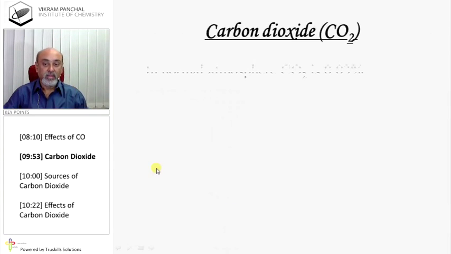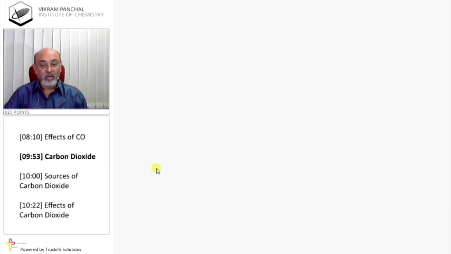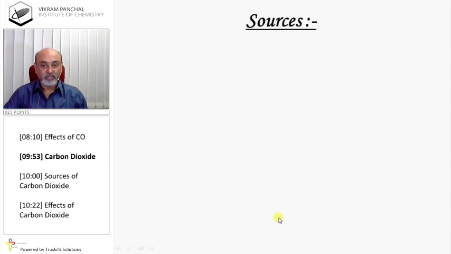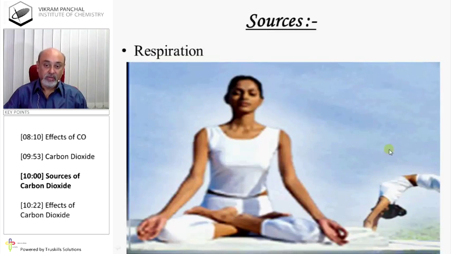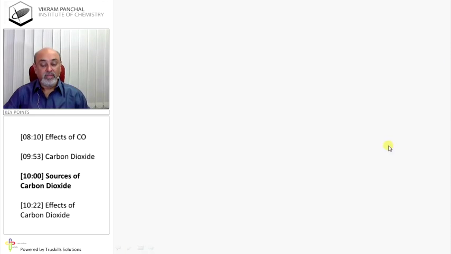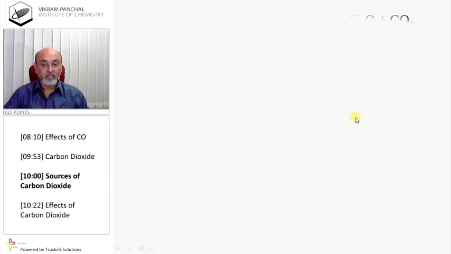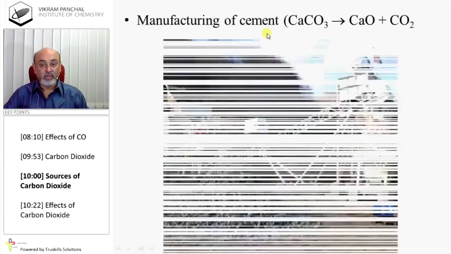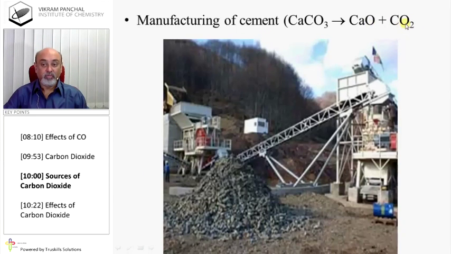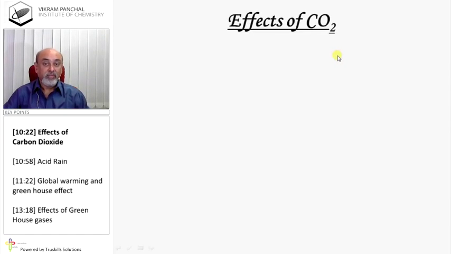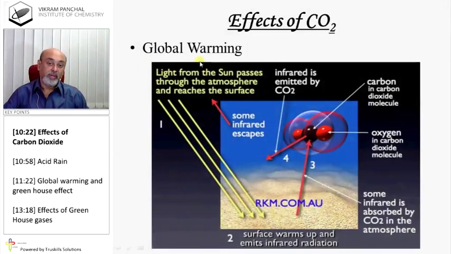Carbon dioxide. In the normal atmosphere, carbon dioxide is 0.03%. Sources: respiration, we exhale carbon dioxide; burning of fossil fuel; manufacturing of cement, that also produces carbon dioxide; deforestation, removal of trees, cutting trees. Effects of CO2: global warming.